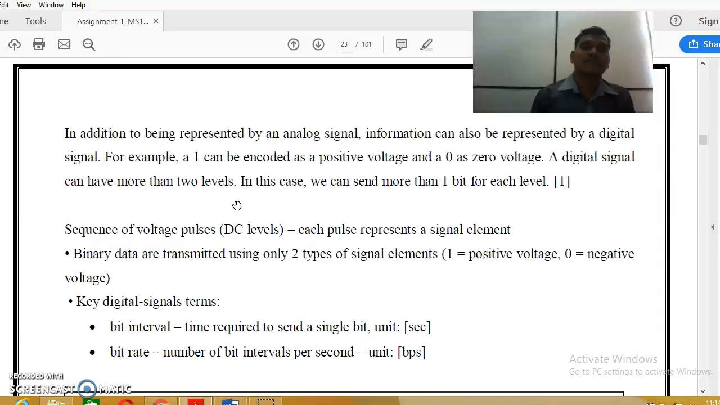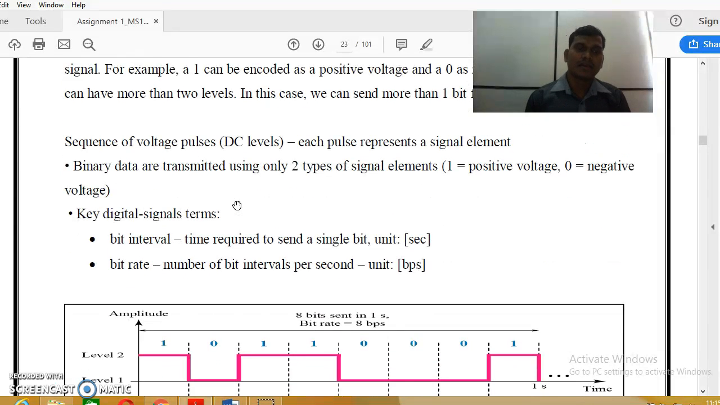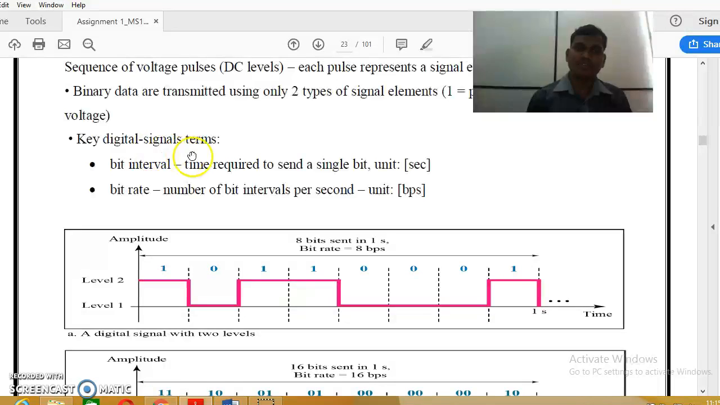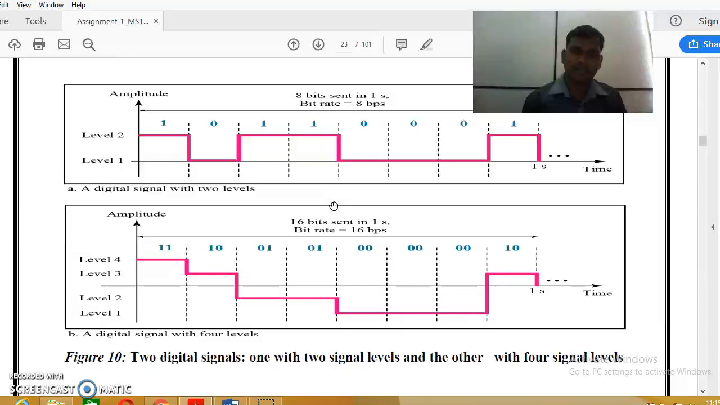In addition to being represented by an analog signal, information can also be represented by a digital signal. For example, one can be encoded as a positive voltage and zero as zero voltage. A digital signal can have more than 2 levels. In this case, we can send more than 1 bit for each level. Right? Here, digital signal terms: bit interval means the time required to send one bit, in seconds. Bit rate is the number of bit intervals per second. Right?